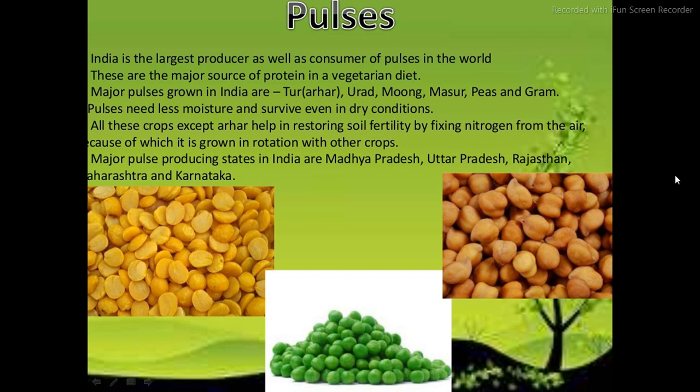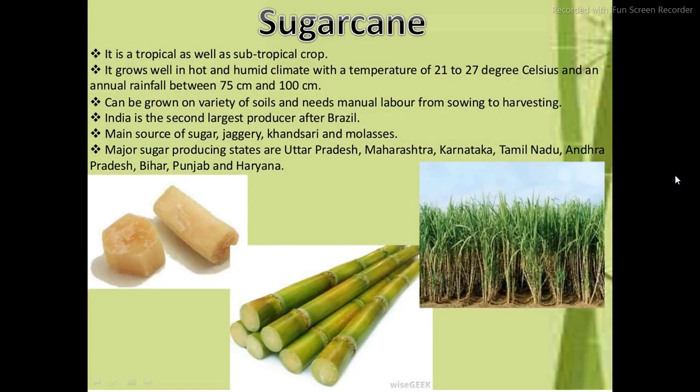Moving further, see the points which are very important here, the areas in which the crops are grown: Madhya Pradesh, Uttar Pradesh, Rajasthan, Maharashtra and Karnataka. Let's move further to the upcoming point, sugarcane. Sugarcane is a tropical as well as subtropical crop.